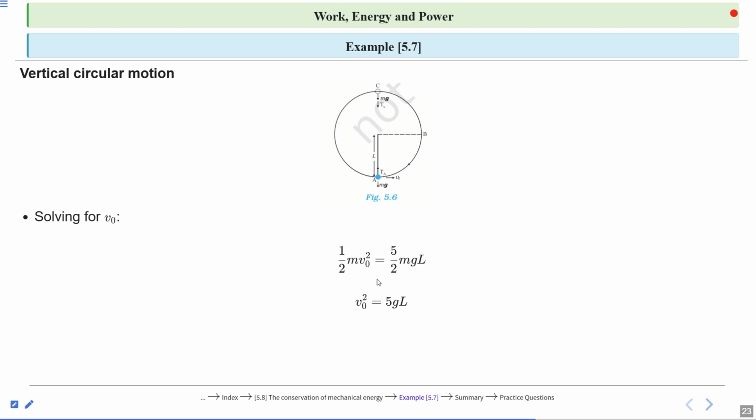So m cancels out and 2 also cancels out. The remaining term is v naught square equal to 5gL. So v naught is equal to under root 5gL. It means at point A, the velocity is under root 5gL, and at point C, the velocity is under root gL. Yes or no?